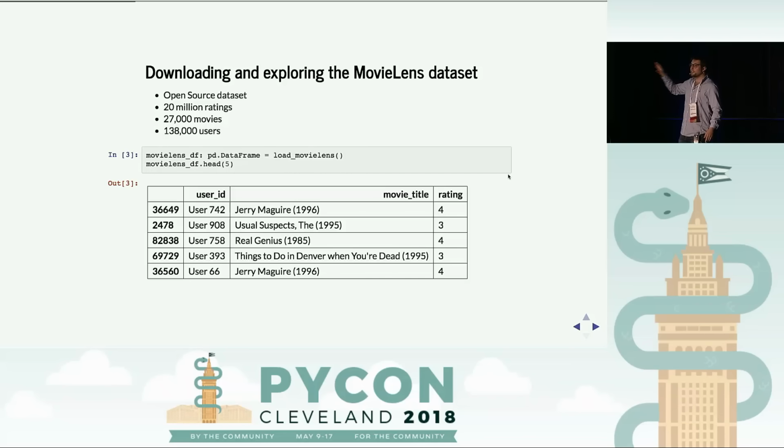As you can see here, there are 3 columns to this data frame. The first column is a user ID. The second column is the movie title. And these are strings. They can be whatever you want. Your users and your items and your product can be whatever data structure you want. The important thing is that the rating is a number, right? Remember, it needs to be quantifiable.